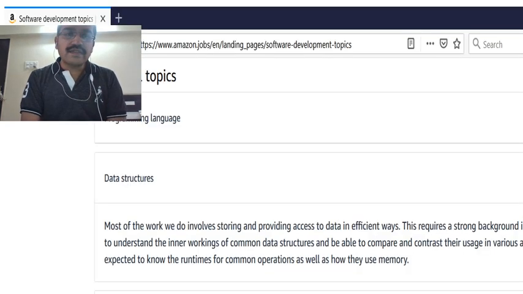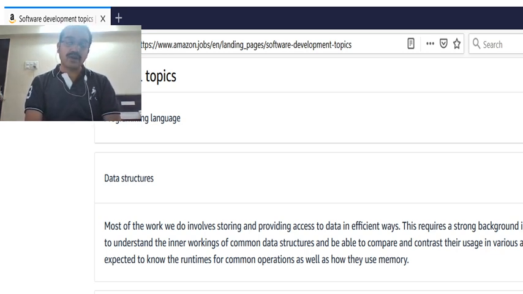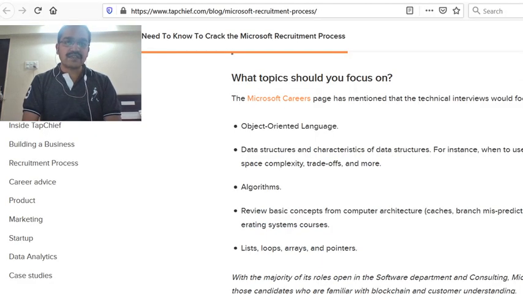Then this is the web page I am showing from Amazon. It is also one of the good organizations which pays very high packages to their employees. If you see their required technical topics, at the second point itself they have mentioned data structures. So from Amazon's point of view also, they give more emphasis on data structures.